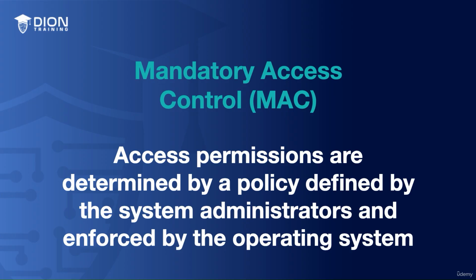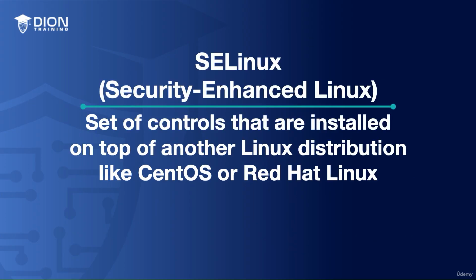This ensures that even the data owner cannot change the access permissions to provide themselves with higher levels of security. Now, there is also a trusted operating system that we use a lot known as SELinux, or Security Enhanced Linux. This is a set of controls that are installed on top of another Linux distribution like CentOS or Red Hat Linux. And when we're using SELinux, these systems are rated as an EAL4+. Now, SELinux is used as an implementation of MAC in the Linux kernel to ensure that applications and users only have the minimum necessary access to your resources.